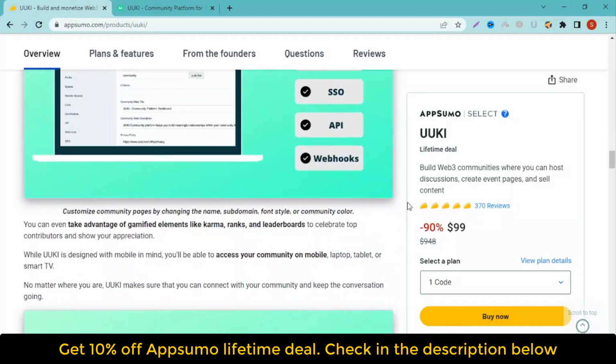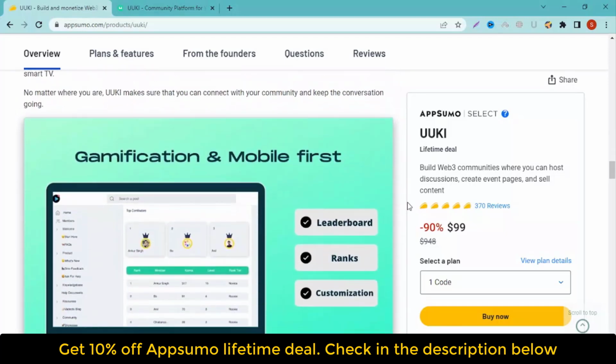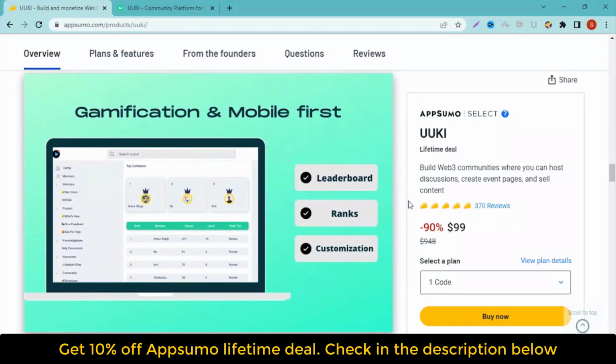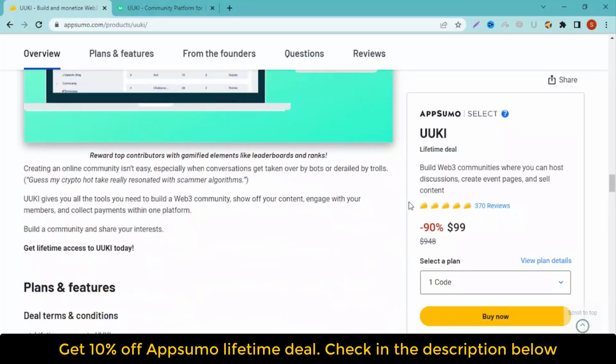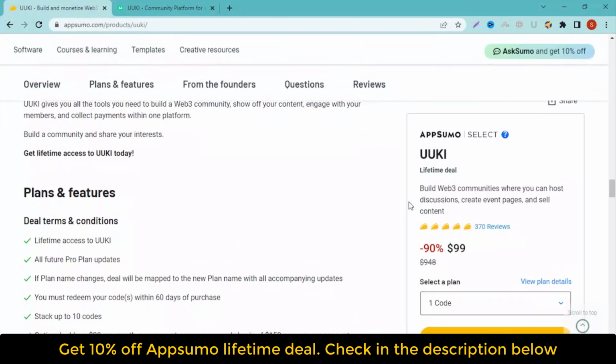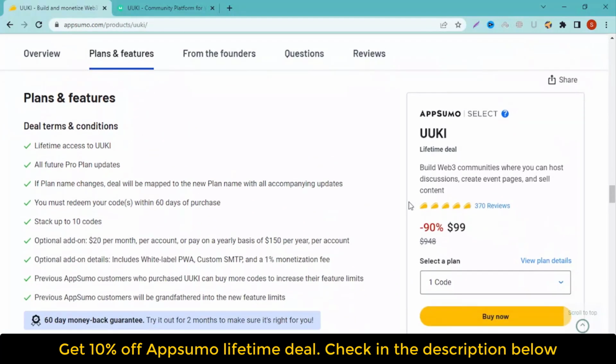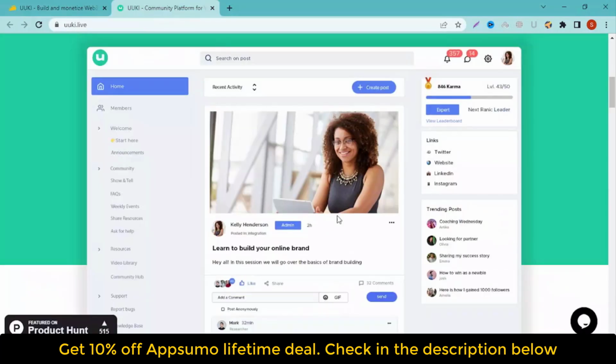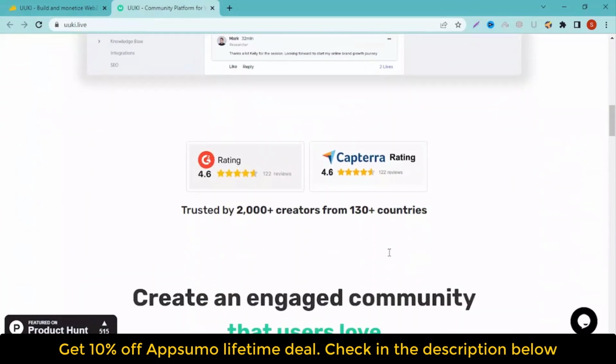Events host. UUKI is the perfect tool for event planners who want their event to be a success. Using UUKI, you can create an attractive profile page for your event and invite people from your network on LinkedIn to attend. Once they register, you'll have access to their data, such as their email address, so you can send them updates straight from your LinkedIn account itself. You can also sell tickets for your events through UUKI.